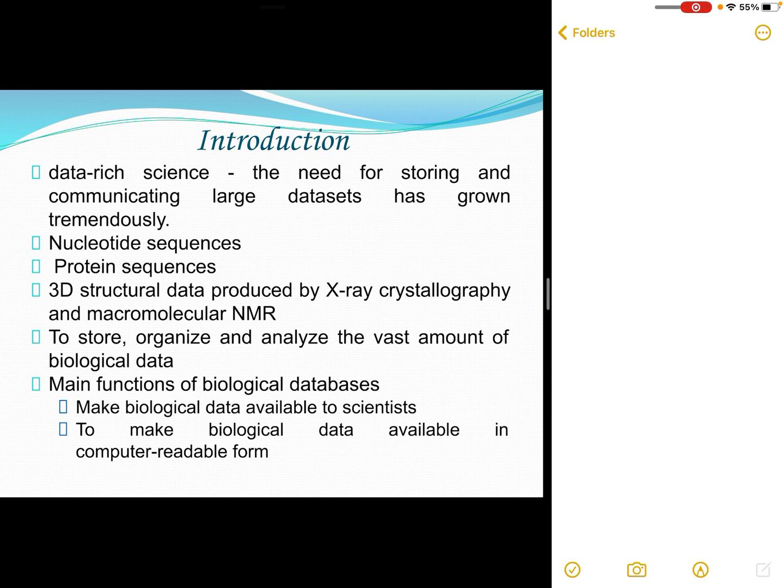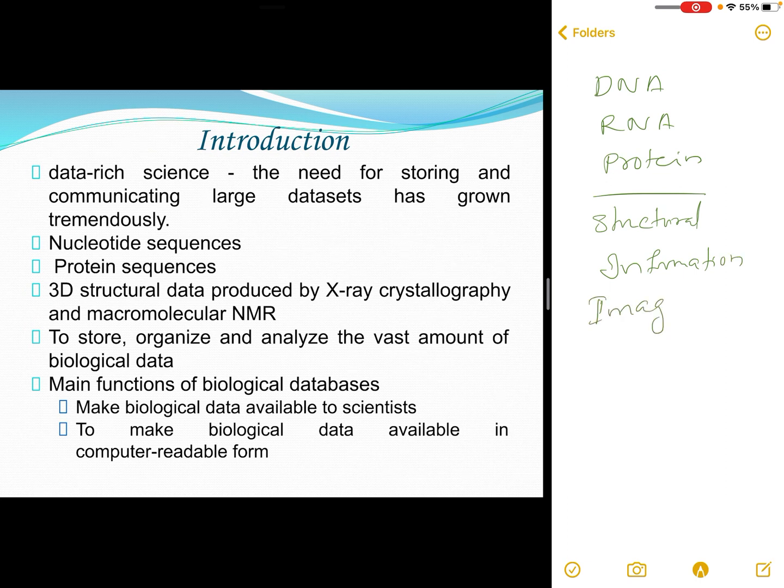Different types of data can be uploaded into these biological databases. You can have DNA sequences, RNA sequences, protein sequences, not these sequences alone, their structural information, 3D, 2D images, the images produced by certain wet lab experiments, X-ray crystallography, macromolecular NMR, etc. So a lot of data is associated with biological databases, and management of this data itself is a difficult task.